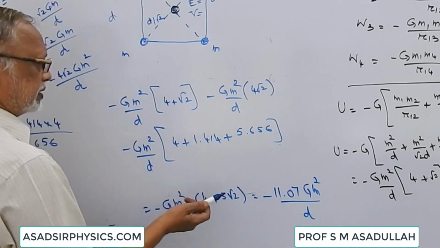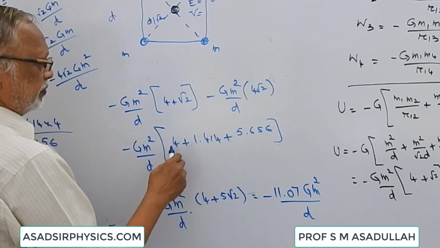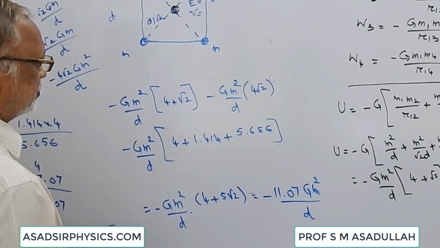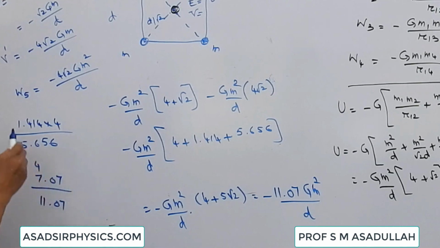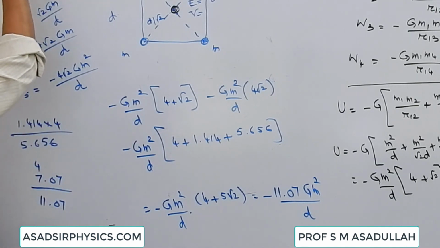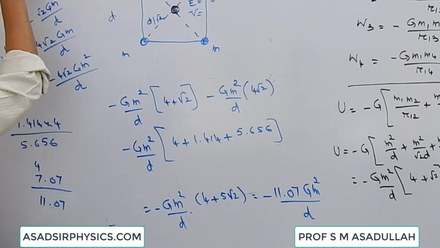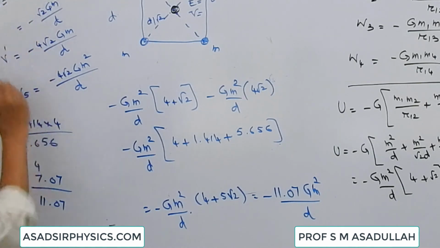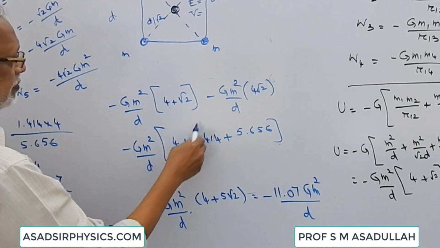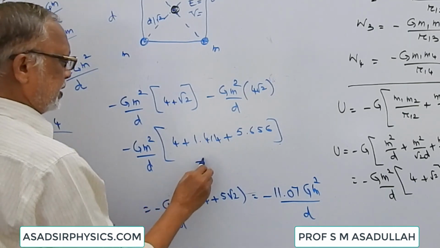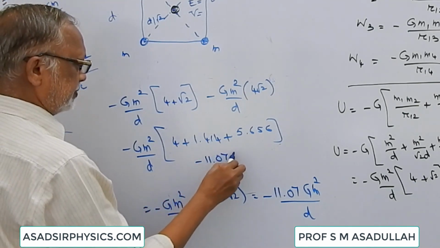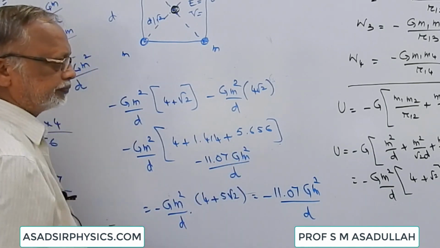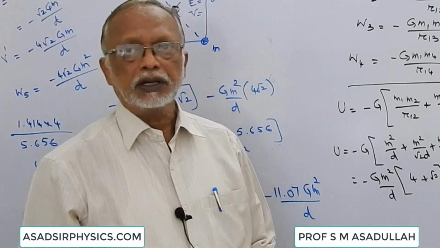If you add all this, you will get the same thing. 4 plus 1, 5, 5 plus 5, 10. 10 plus this fraction, 0.414 plus 0.656, that is 1.07. Already 10 we have got. 4 plus 1, 5 plus 5, 10. So it is minus 11.07 G m square by d. I hope it is clear to you.